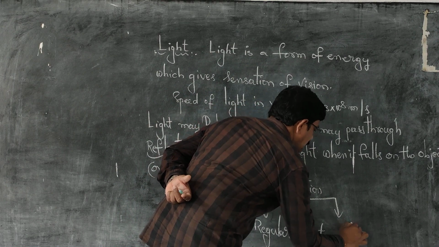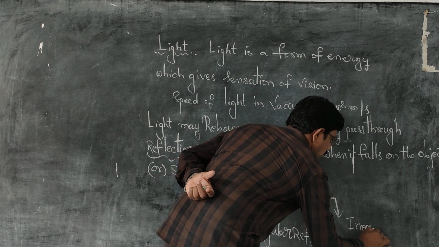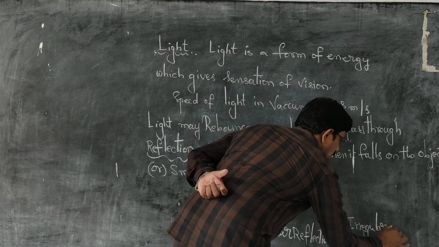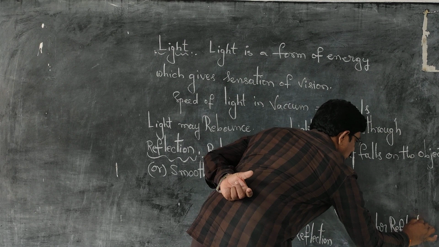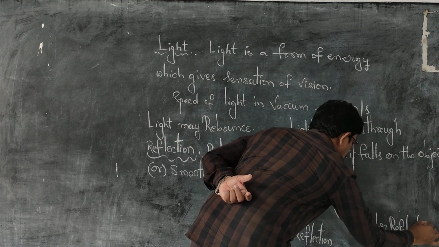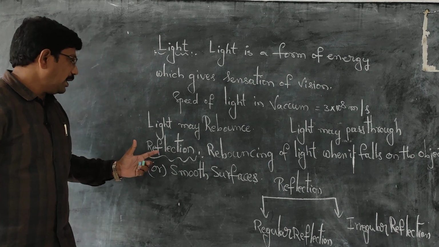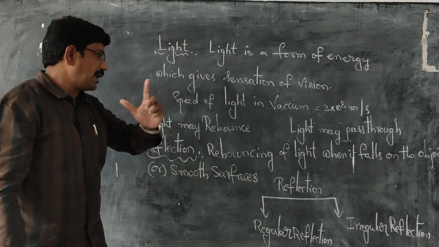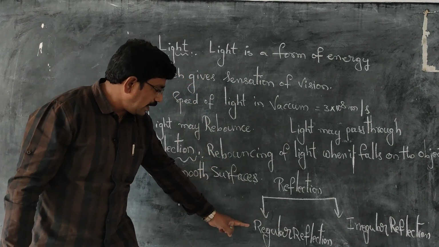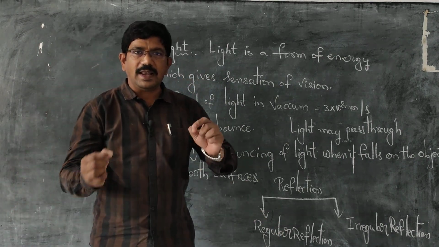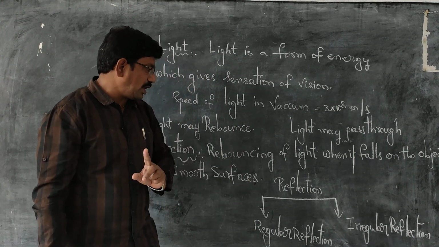Second one is irregular reflection. I told you what is meant by reflection. Next, how many types of reflections are happening. First one is the regular reflection. Regular reflection takes place when light falls on the smooth surfaces.